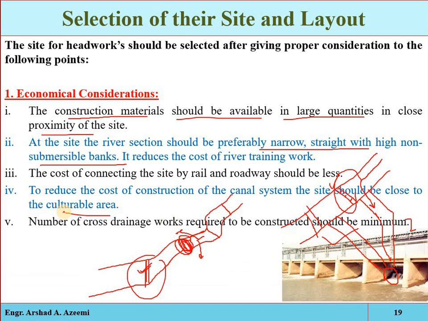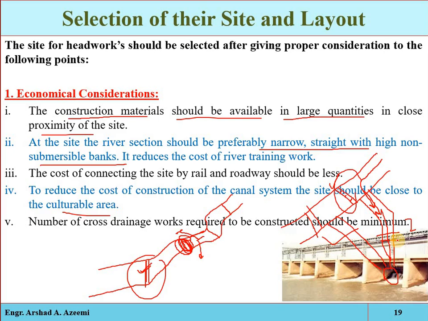Also, most importantly, the number of cross drainage works required to be constructed should be minimum. As we have discussed, when we are taking an irrigation canal and constructing it towards the agricultural area, there may be chances of the canal crossing roads or railways or pathways or natural streams or natural drains, so then we will have to construct some cross drainage work.